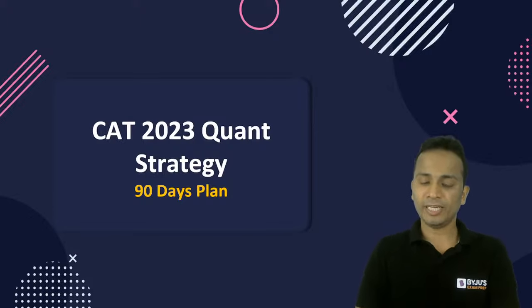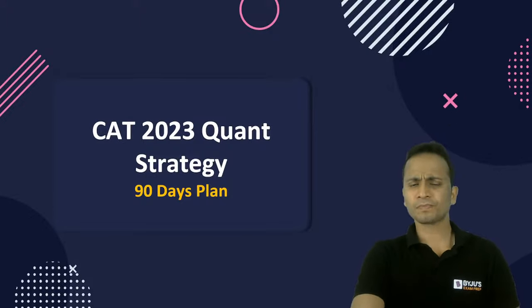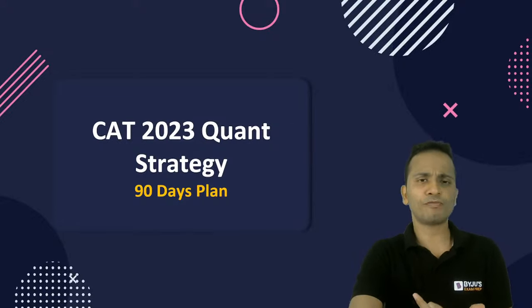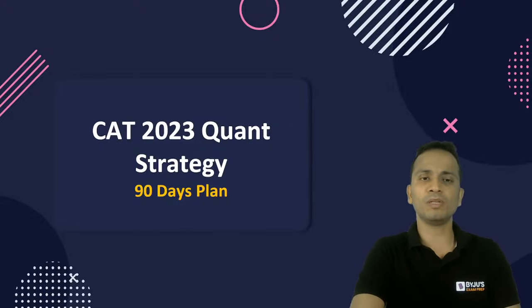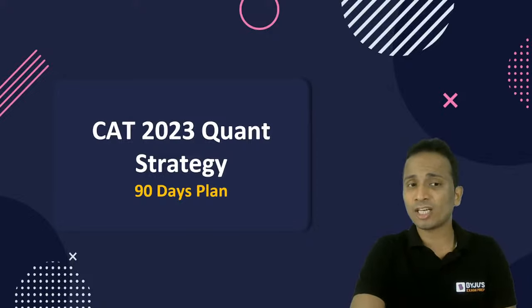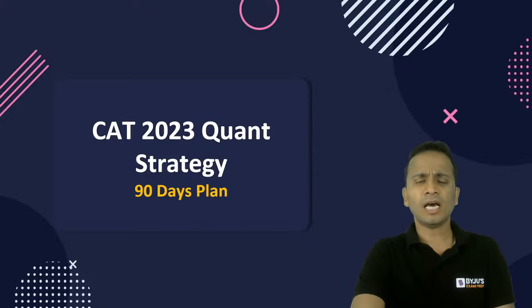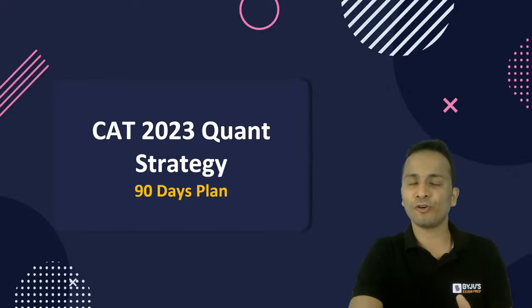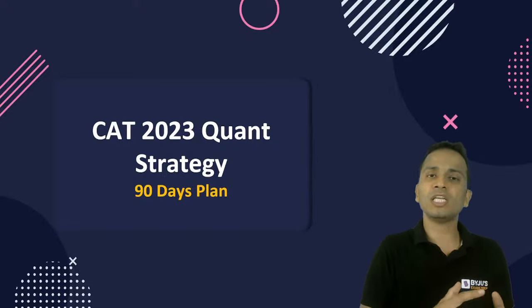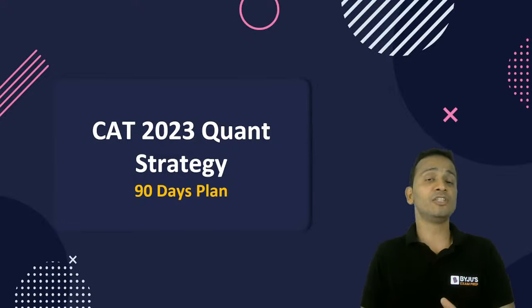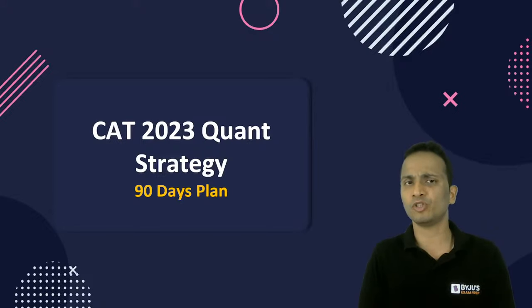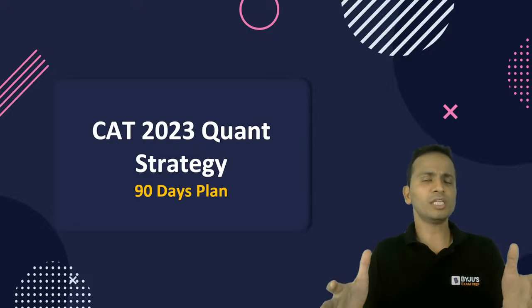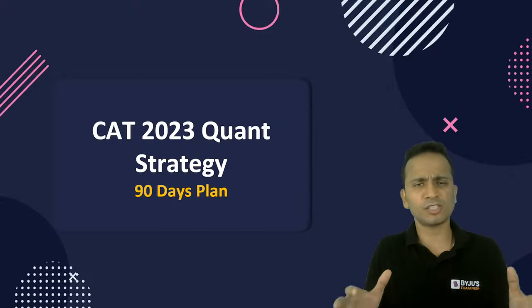Okay. All right. So now, friends, let's start the session. Now, in the first few minutes, 4 or 5 minutes, I'll be discussing what can be the possible pattern of our examination in CAT 2023. Then I'll be telling you what should be the target score that you should be putting in front of yourself as far as QA section is concerned. We'll also be talking about some of the important areas of QA and their weightages in the previous year papers of CAT examination. Right. So this will cover in 5 to 6 minutes very quickly.